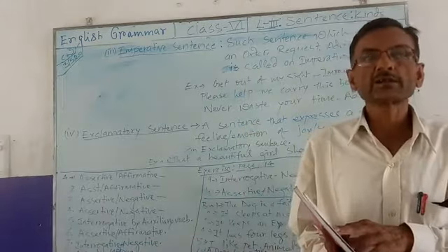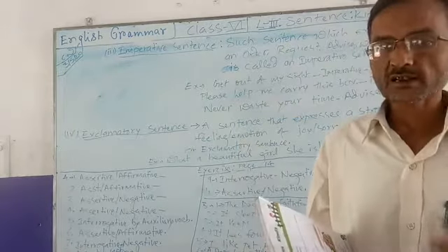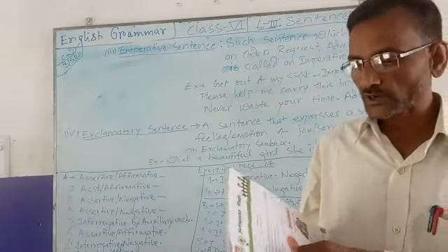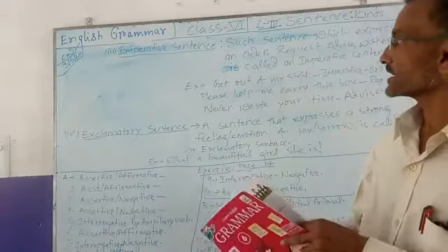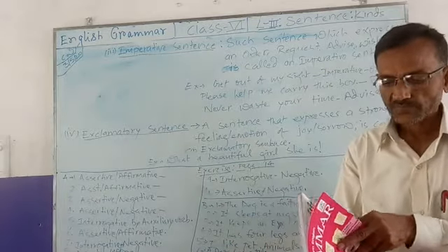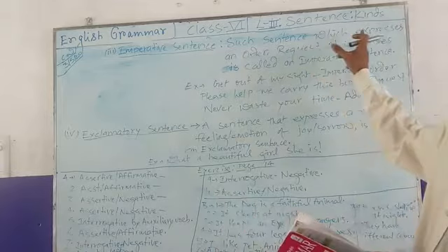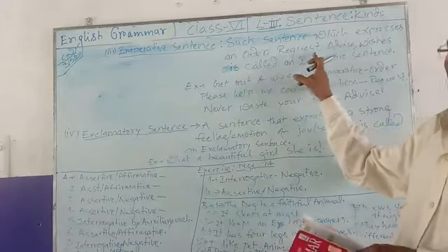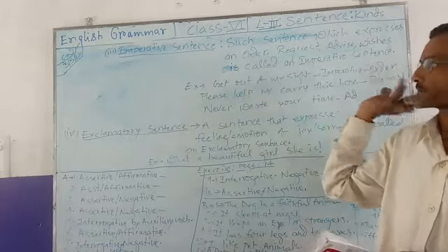And likewise, interrogative sentences are also of 2 types. In my previous lecture, I have taught you well about these 2, assertive and interrogative sentences. Today, we have to see imperative sentences and exclamatory sentences. What does it say? Imperative sentences, such sentences which express an order, request, advice, message are called imperative sentences.